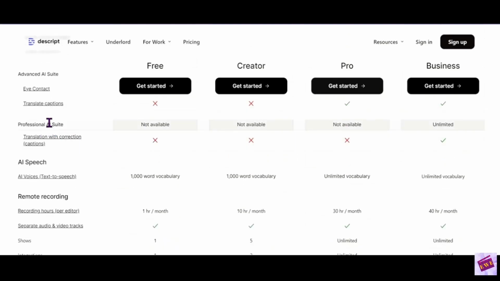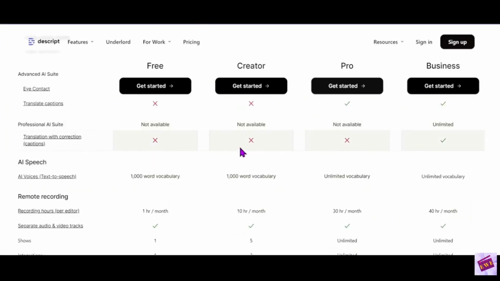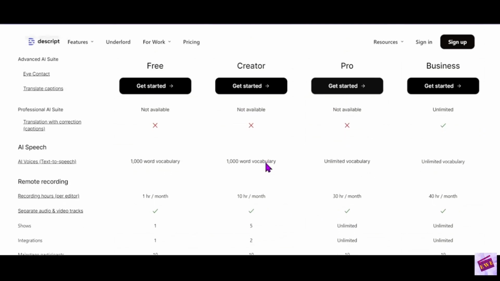All right, so the professional AI suite is not available in any of these other plans. You have to get the business plan for that. I've never really felt like I was missing out at all. I do have the Pro plan, as I mentioned before, but I've never felt like I was missing with that.